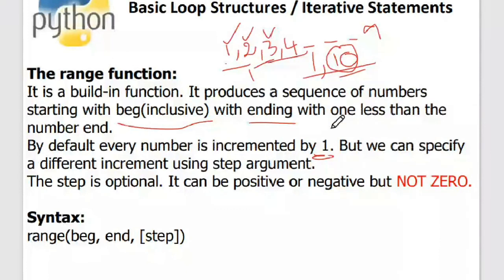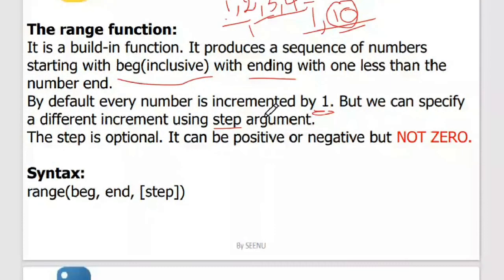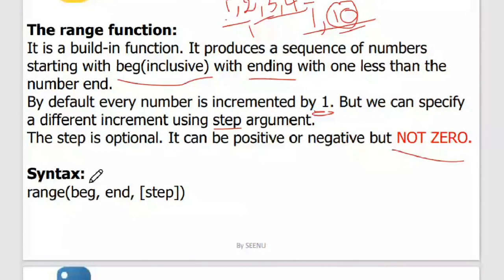But if you want the increment to be other than 1, you can mention it in the step argument. The step argument is an optional argument. It can be positive or negative, but not 0. You cannot make it 0. There are 3 arguments inside your range function. The first one is beginning, the second one is end, and the step is optional. That's why it is put in square brackets. So this is the range function.